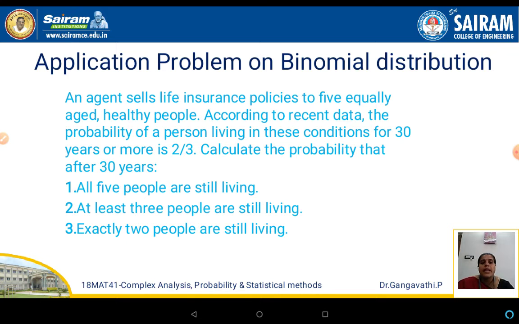Calculate the probability that after 30 years, all five people who have taken the insurance are still living. The second case is at least three people are still living, and the third case is exactly two people are still living. So these are the three cases that we need to evaluate. Like this, you can evaluate whatever statistics you want in the case of insurance companies by using the binomial distribution. So let us see how exactly it happens.